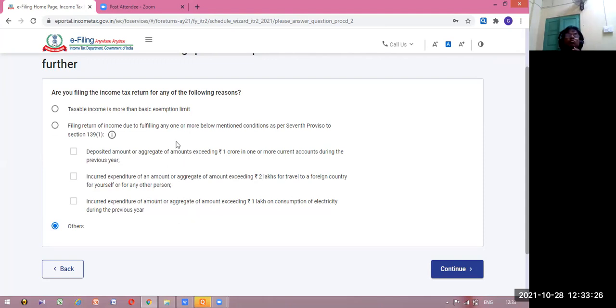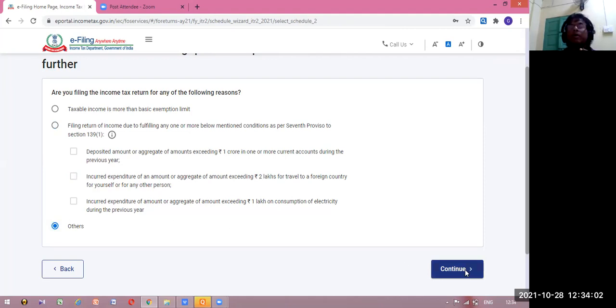If any one or more may be the causes, then you tick here and you tick those like this, then this, maybe all, maybe only one for which you are submitting the return. Here, income being more than the exemption limit is not a point. Income may be less than the exemption limit, but you have to submit your return due to these reasons. And if suppose all these reasons are not applicable to you, then for any other reason for submitting the return, you have to click here like that. And then let us continue, see what is coming.